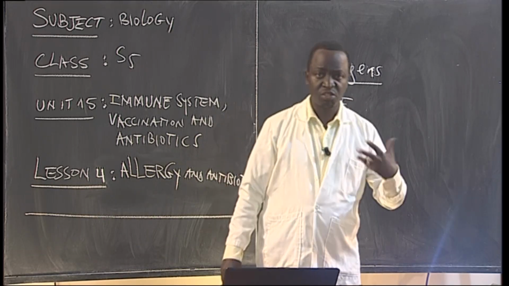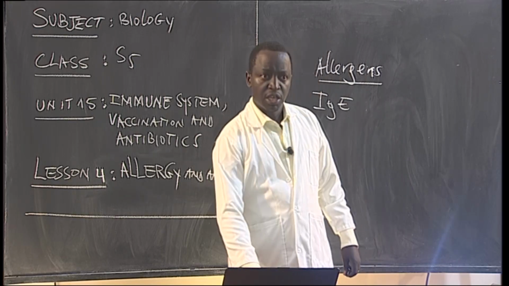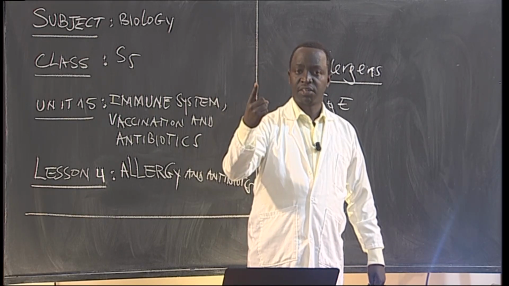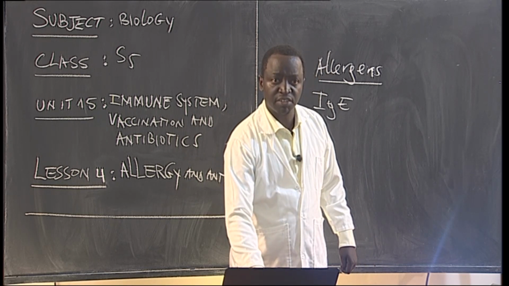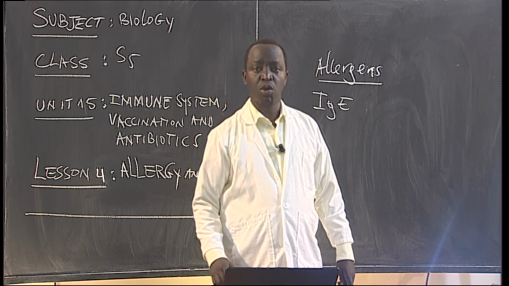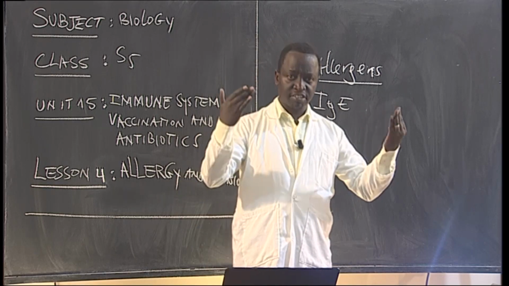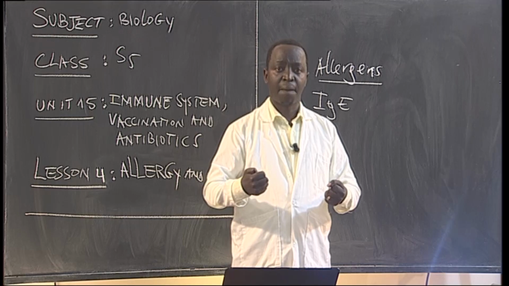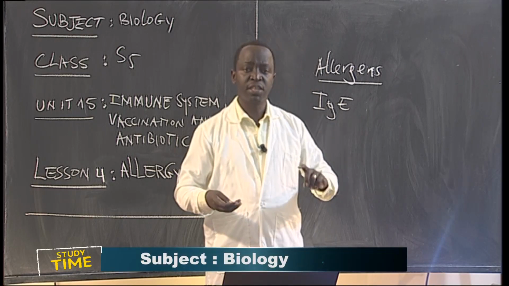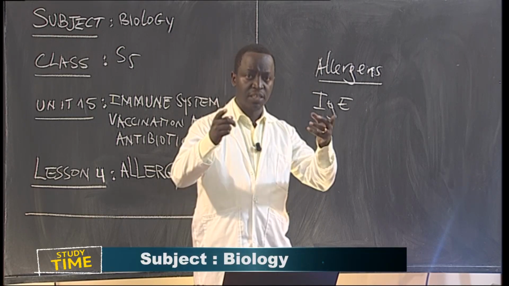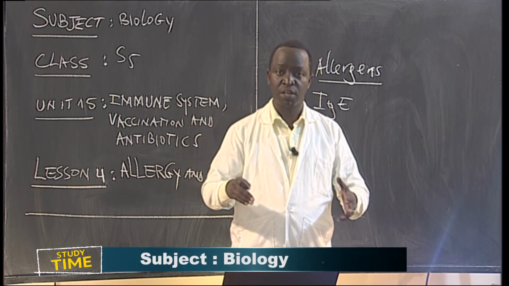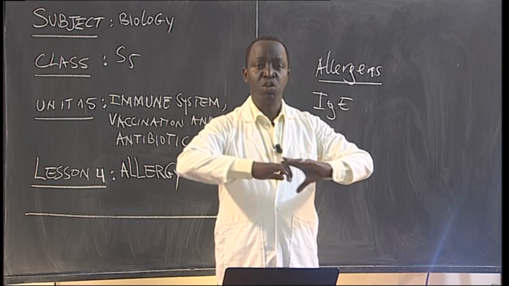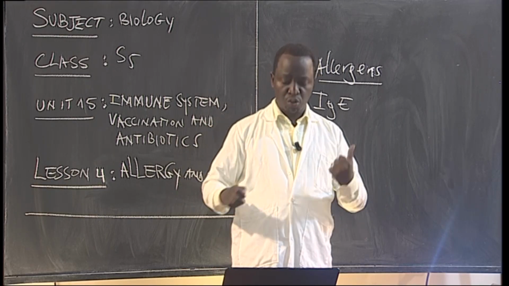When this antibody is formed, it's going to bind to the mast cells. Mast cells are present in large numbers throughout the body. When we talk about mast cells, those are a kind of what? Of white blood cells. Once this antibody, immunoglobulin E, is binding to the mast cells of the body, the actual white blood cells that are found in all parts of the body, what's going to happen?